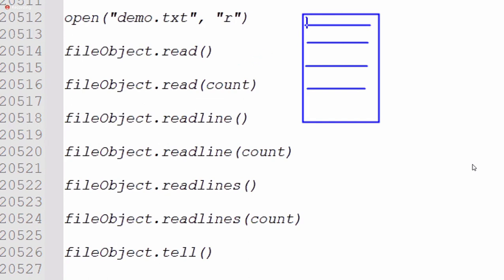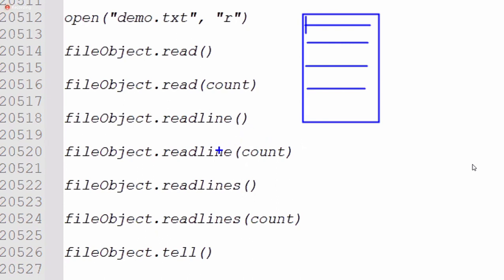By default, the file pointer is at the 0 index position. From where the file pointer is available, up to the end of the current line only is accessed, and it returns in the form of a string. Readline of count means the given number of characters are read in the form of a string only.